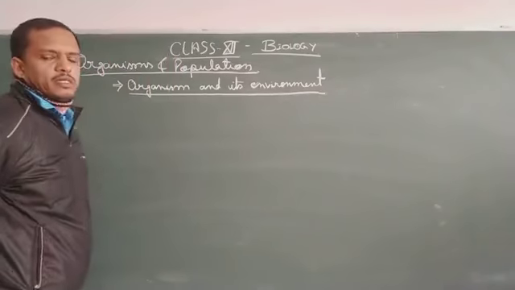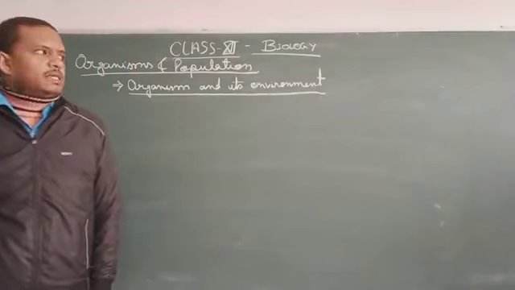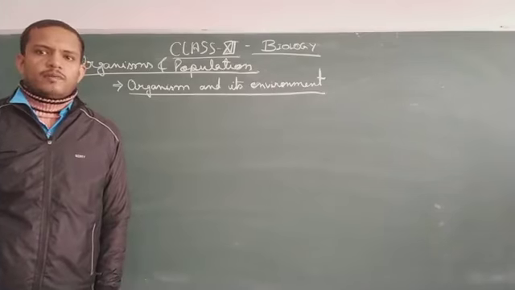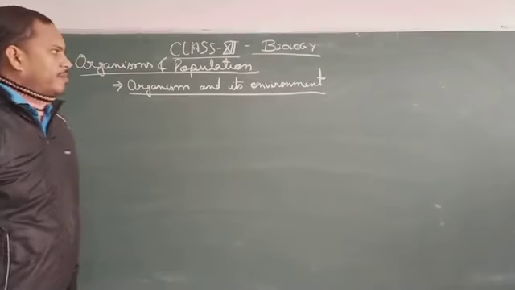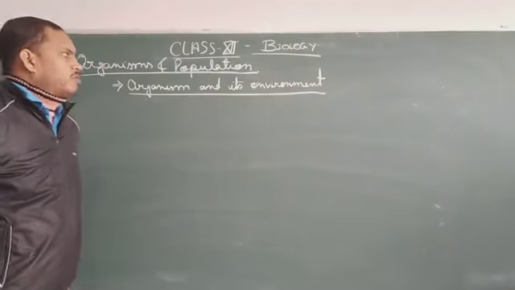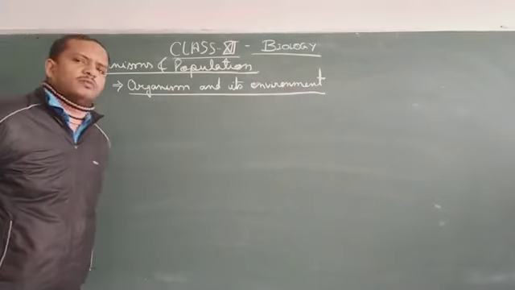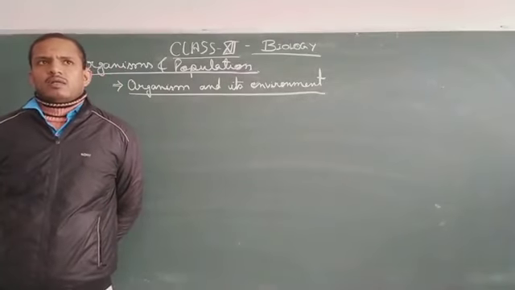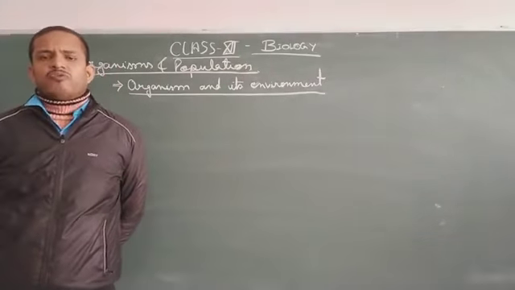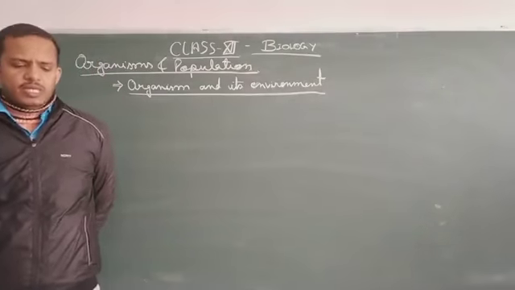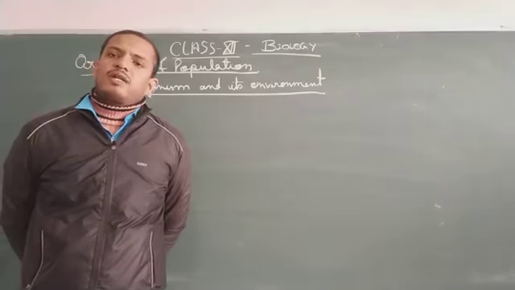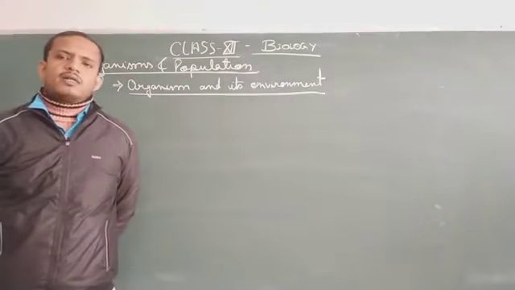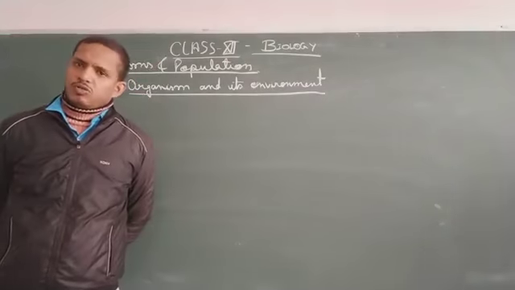Okay, so organism and its environment is today's topic. Now, when we say organism and its environment, what comes to your mind is that when we move from place to place, we see different types of animals, and even the climatic conditions of the different places change.